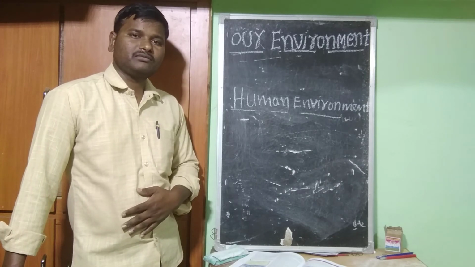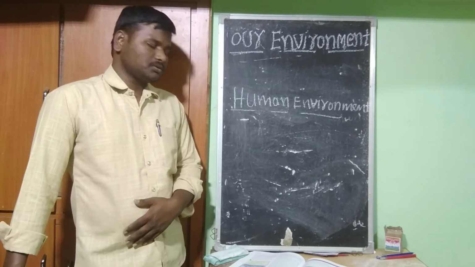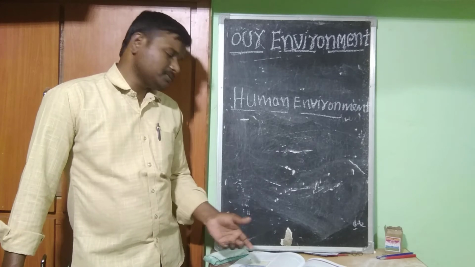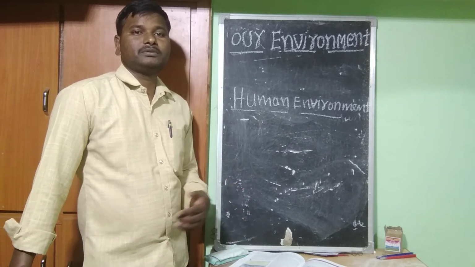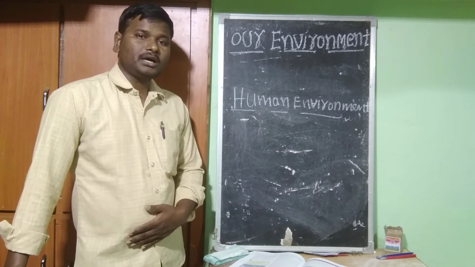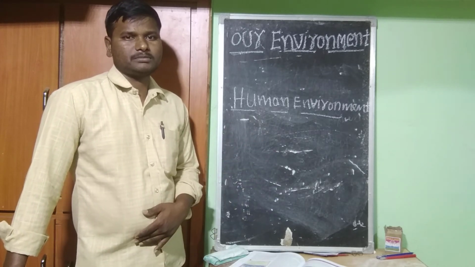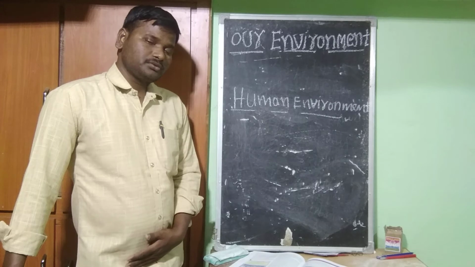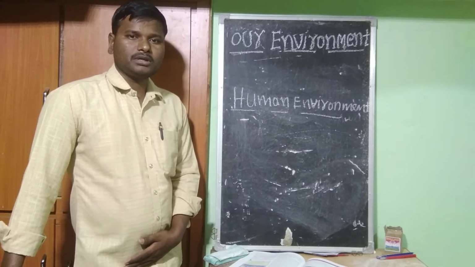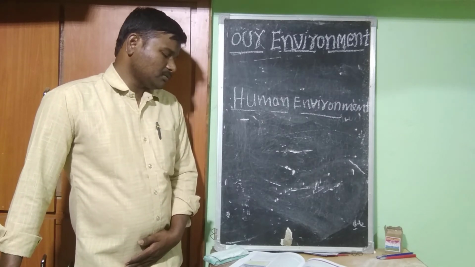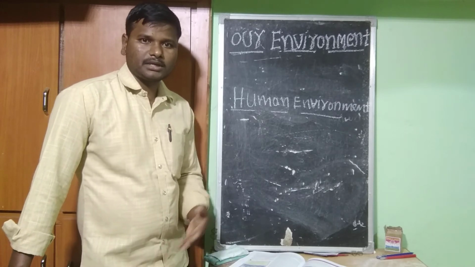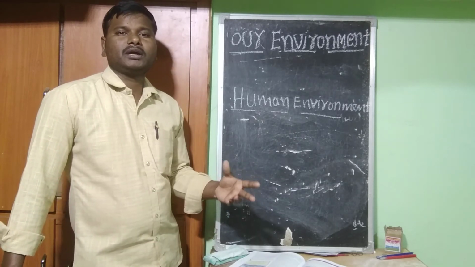When we protect our environment, it will be good for us. So what do we have to do for this? We have to educate people not to pollute the environment by releasing harmful gases into the space. And also we should not cut the trees. We have to grow trees. Whatever we can do to protect the environment, we have to do as human beings.